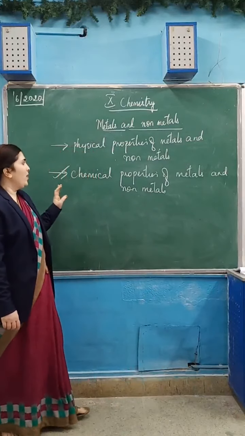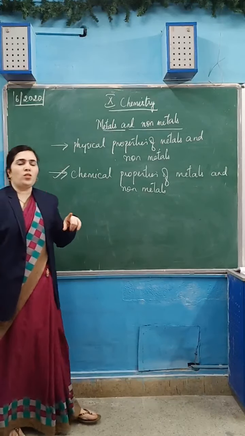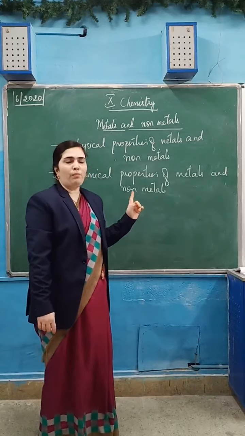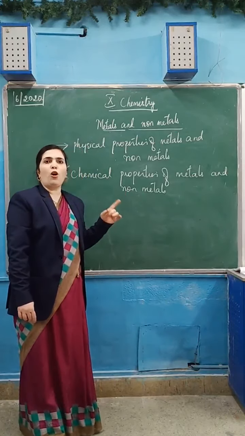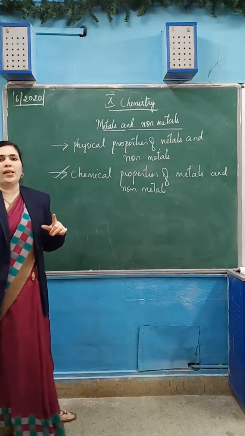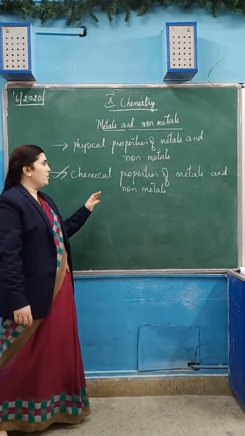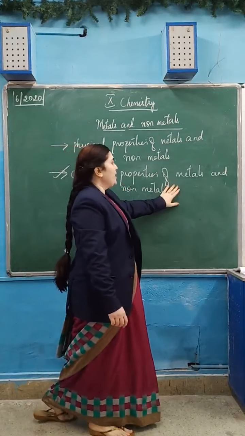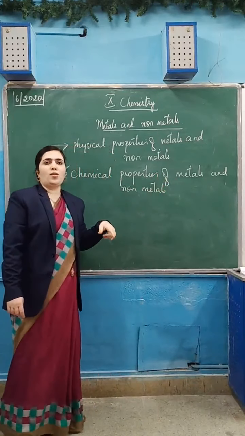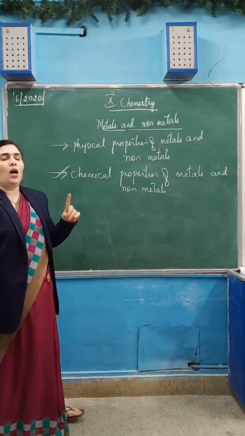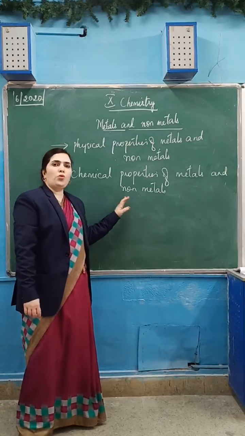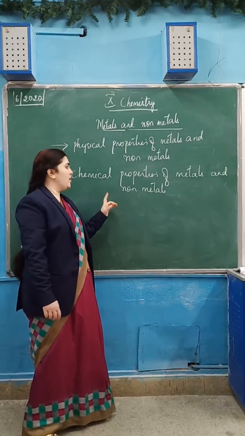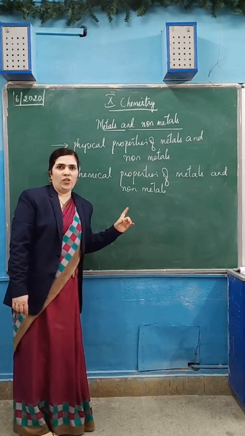That is one thing. Then, metals react with oxygen to form basic oxide, metal oxide, basic oxide. Non-metals react with oxygen to form non-metallic oxide, which are acidic in nature. So what is the third property? Metals react with oxygen to form metallic oxides, which are basic. Non-metals react with oxygen to form non-metallic oxides, which are acidic in nature.